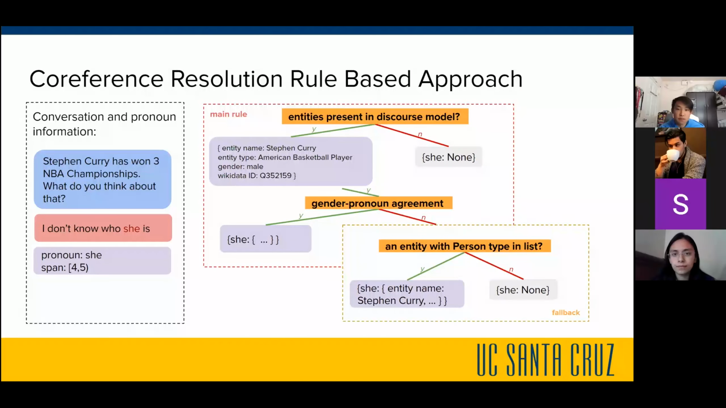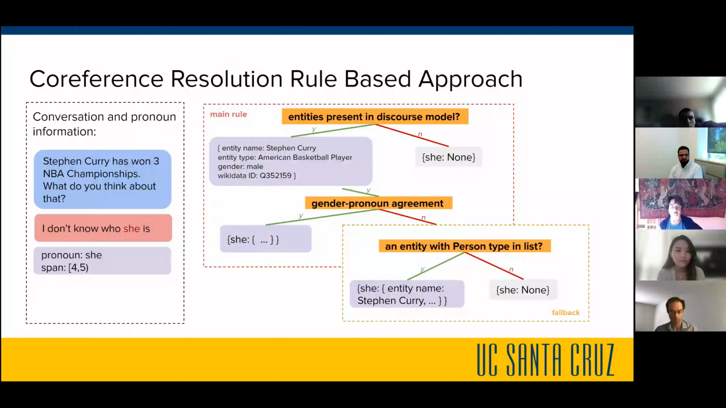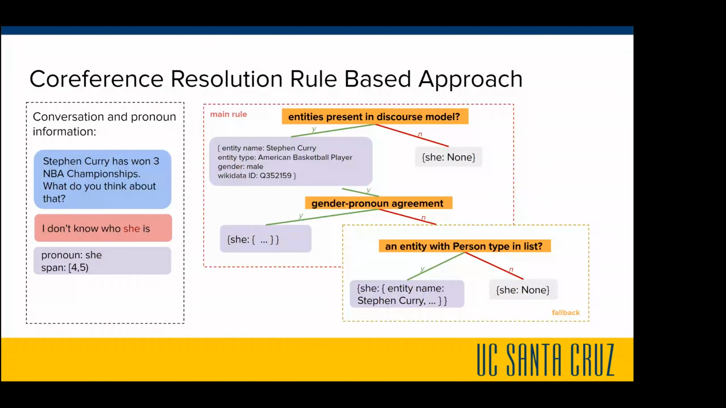If there was a female entity in this list as well, it would resolve the pronoun she to the female entity. However, we do not have one, so we go to our fallback case, which relaxes that gender requirement and resolves the pronoun she to Stephen Curry. This is because we notice from our logs that if the user does not know the entity we are talking about, they often get the pronouns mixed up, or it can also be an ASR error that mixes up he and she. For other types of pronouns, such as it and that, they have their own rules and fallbacks based off of our analysis.